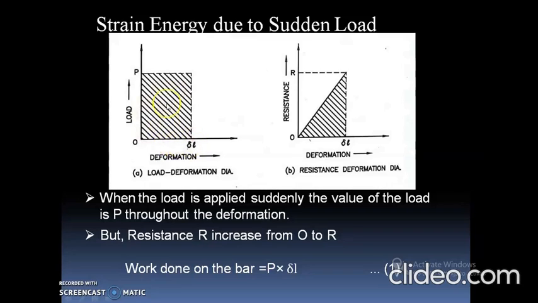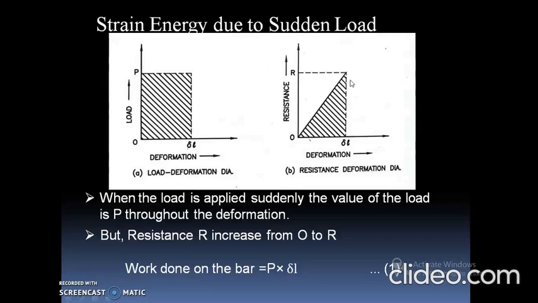So this is the area under the curve for the load deformation diagram. The resistance deformation diagram represents the rise in resistance when the load is applied suddenly, which is represented by R on the y-axis and delta L on the x-axis. When the load is applied suddenly, the value of load P is constant throughout the deformation, but the resistance R increases from O to R. We can identify from the second figure that resistance increases from O to R, which is inclined in nature.